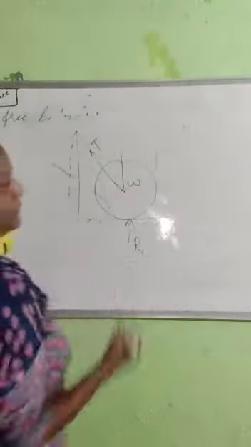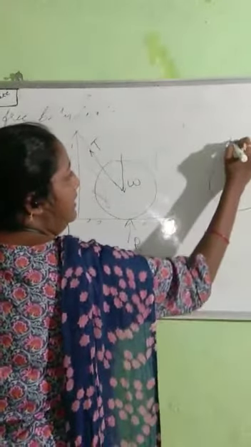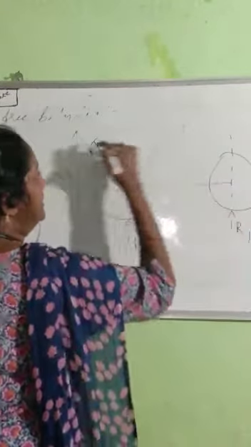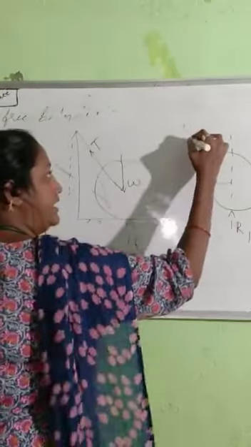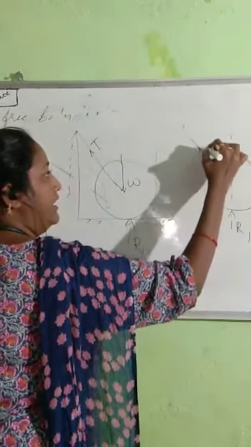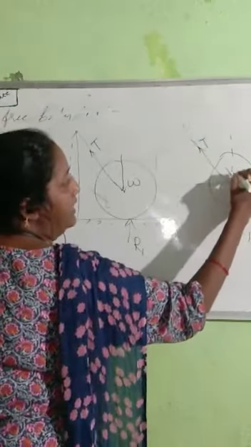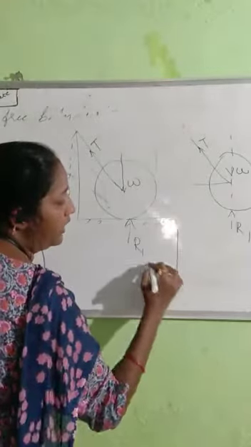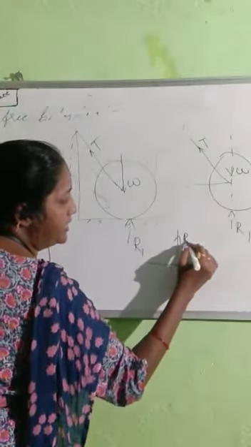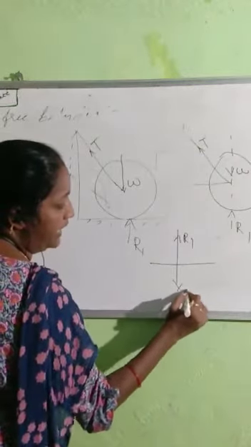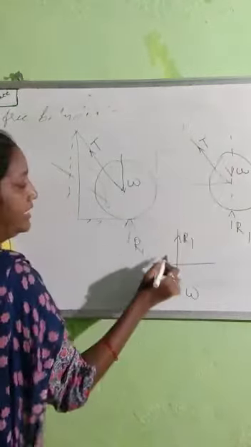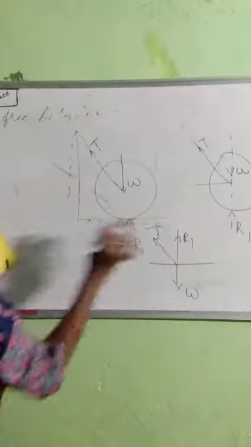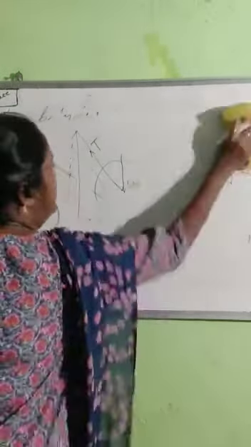Now you have to represent the free body diagram for this one. This is one circle. I am just representing the coordinates like this. So this is R1. See, string, tension is there. So this is tension and weight is acting in the downward direction. Now you have to represent this in coordinates. So R is moving in the upward direction. Weight is moving in the downward direction. String is there, so tension is there. So this is tension. After this you can solve the problem very easily. This is free body diagrams.